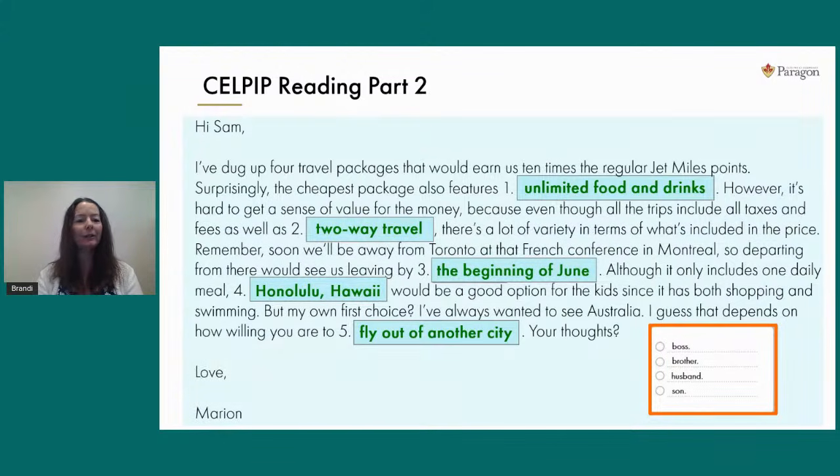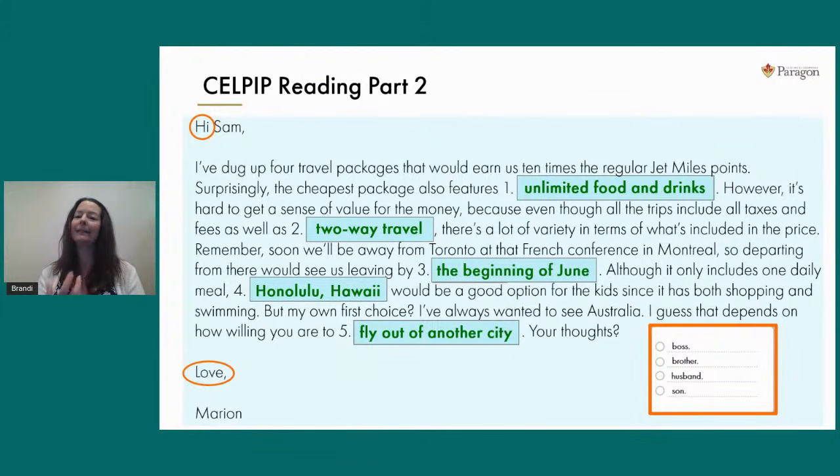You've got the 4 answer choices there at the bottom in orange, just to keep them up front so we can see them. We have to return to this email that we've already finished completing. We have to skim read it and look for evidence, look for clues that will help us determine how Sam and Marion are related. I think the quickest and easiest way to get started is to briefly look at the greeting and the sign-off. You notice the greeting says, "Hi, Sam." That's very casual. The sign-off says, "Love, Marion." Well, that's very intimate.